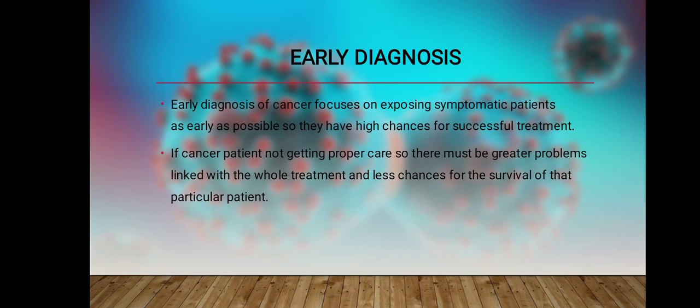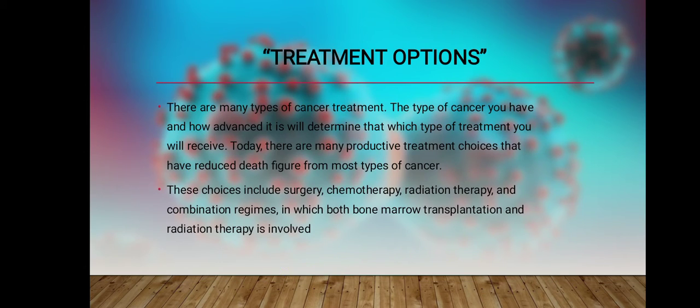If a person has any cancer and is diagnosed at an early stage, then there is normal treatment, like medication or therapies, with which they cope with the cancer. Then we have treatment options: surgery, chemotherapy, radiation therapy, combinations of regimens, or maybe bone marrow transplantation.